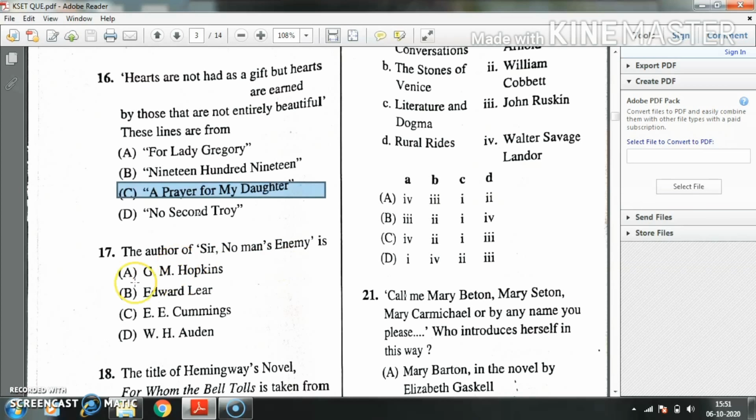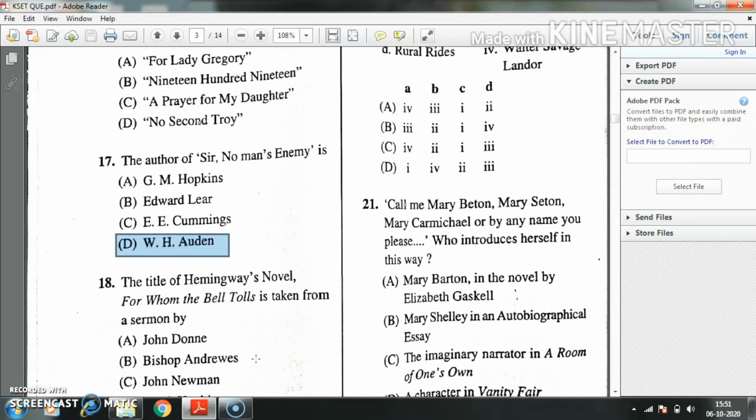Question number 17. The author of Sir No Man's Enemy is dash. Option A, J.M. Hopkins. Option B, Edward Lear. Option C, E.E. Cummings. Option D, W.H. Auden. The right answer is the famous poet W.H. Auden.